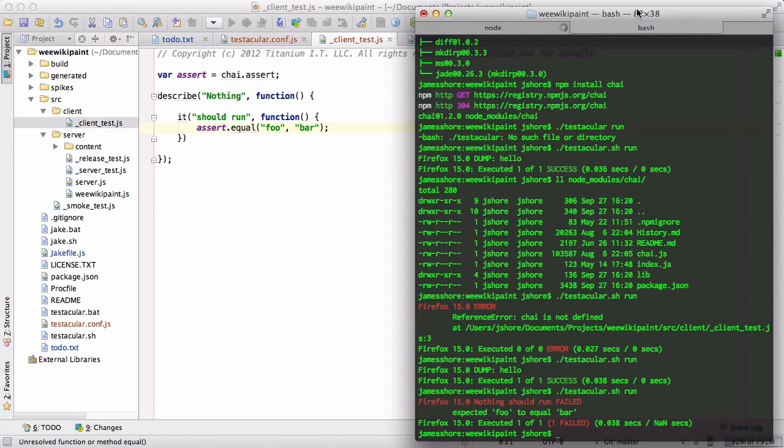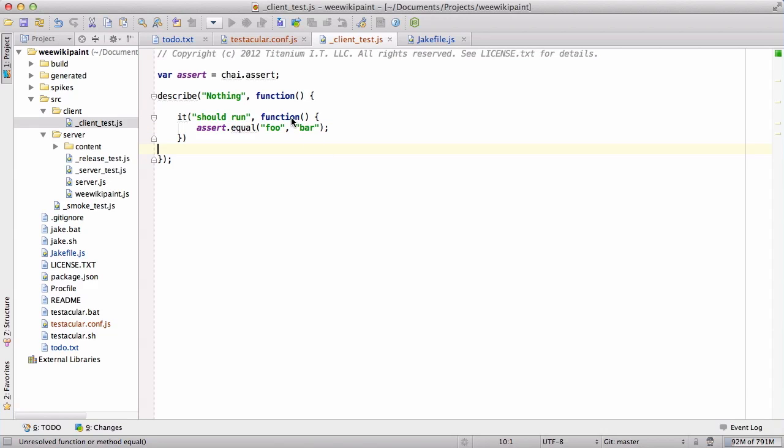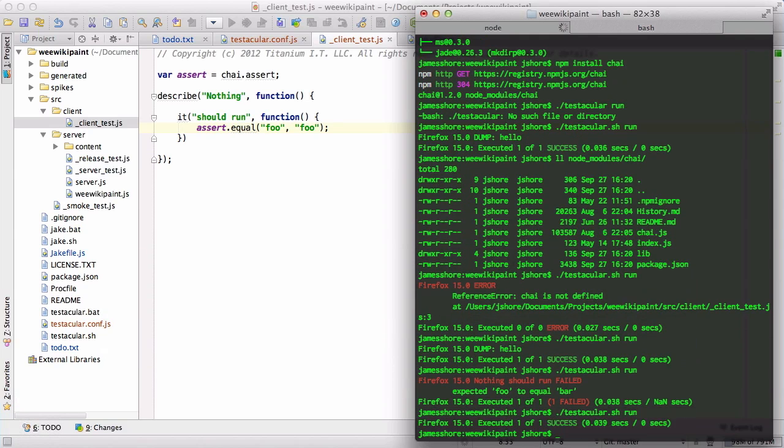It's so pedestrian. You know, it looks just like all the server-side tests that we've been running, but I really want to emphasize this is running in Firefox. This is actually really running in the browser. But the reason I love Testacular and also JS Test Driver is because they make it seem just like the rest of your server-side tests. It really makes this a smooth process. So let's go ahead and assert that these two things are equal, run it, and it's working. Great. Fantastic.